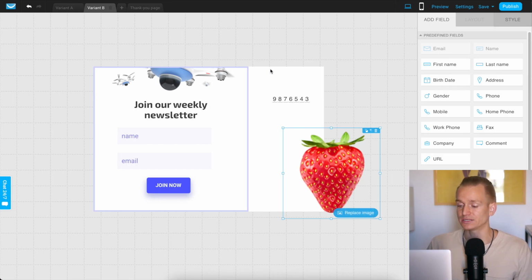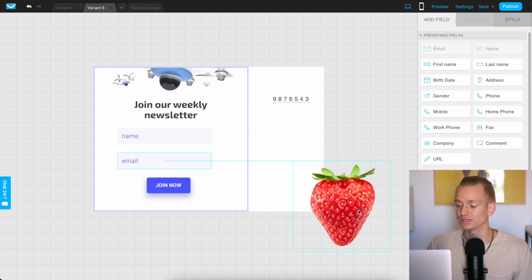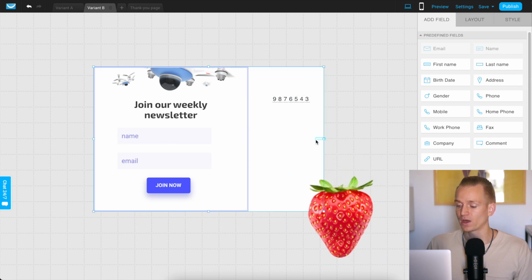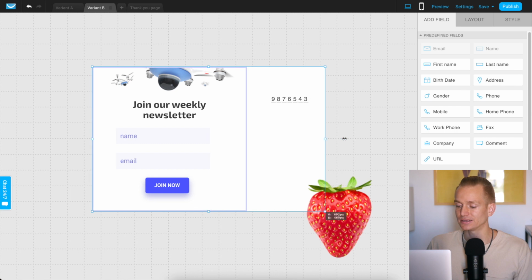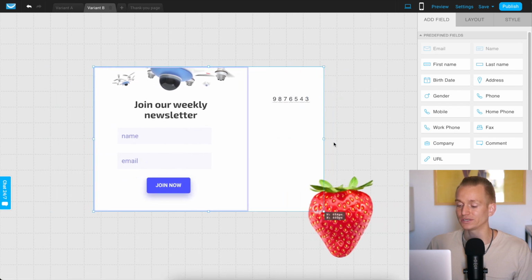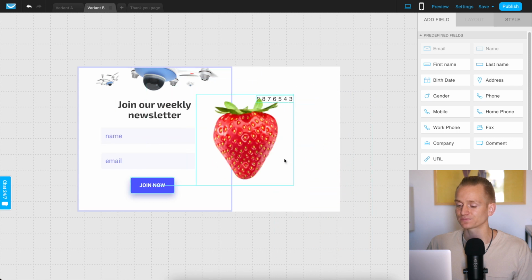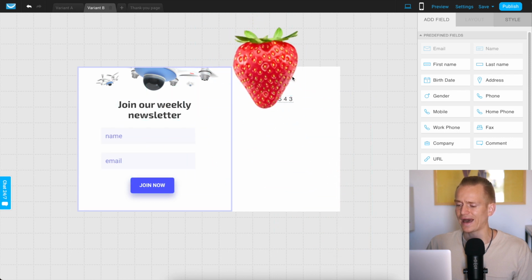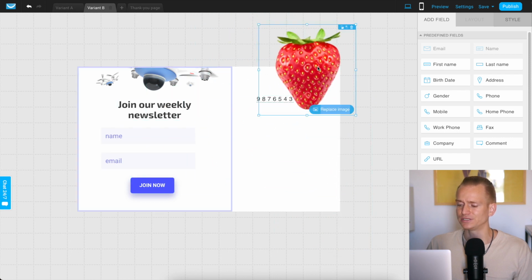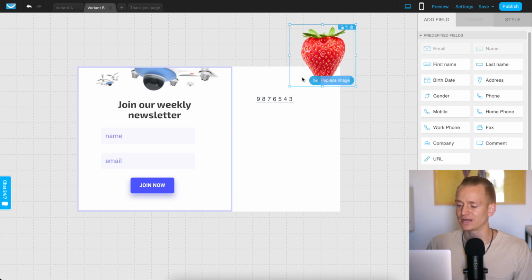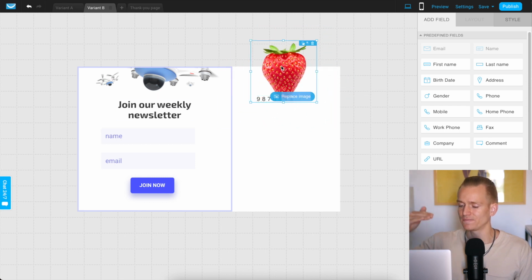What I mean by this is, first of all, when it comes to the design, I can adjust the size of the pop-up, bigger or smaller. I can take these images and even create a sort of 3D effect where I put this image on the side and it goes above this frame.